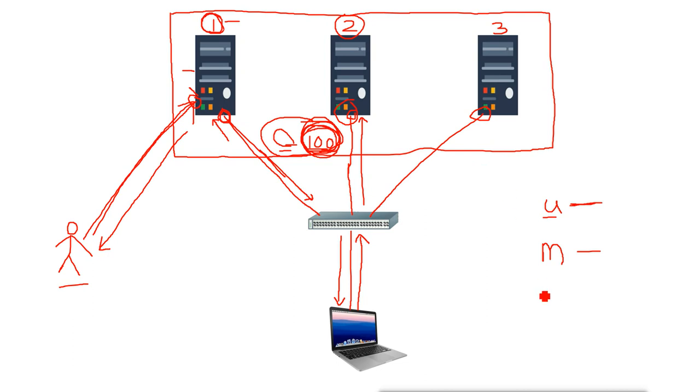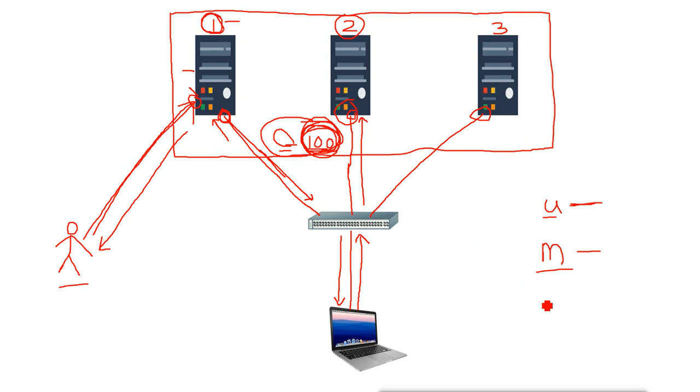Now if we don't have multiple adapters, then we can use multicast mode. In multicast mode, we can use a single adapter for the cluster, and the same adapter we can use to connect to the nodes also, because they will respond on their own IP too. Now the third mode is IGMP multicast.